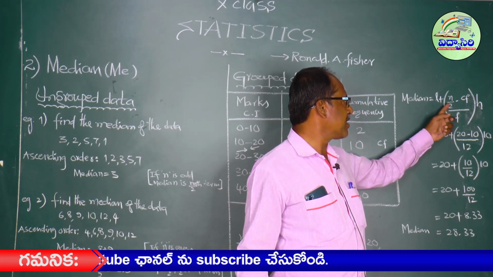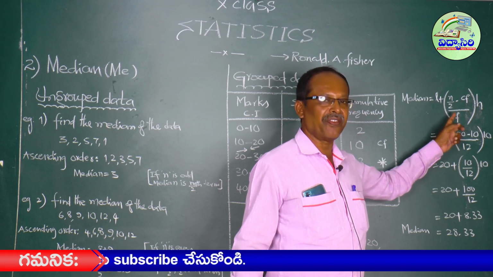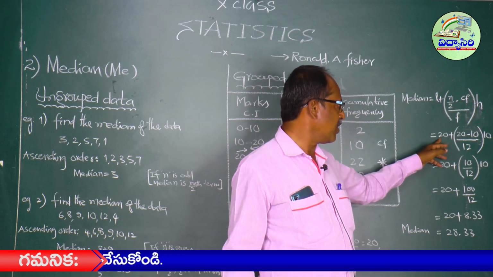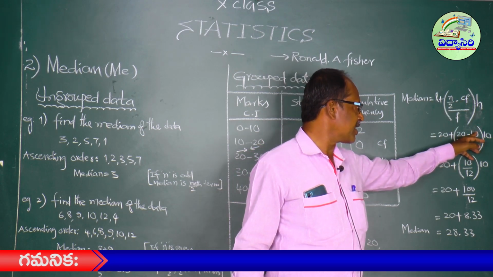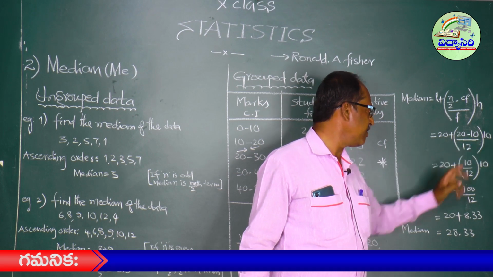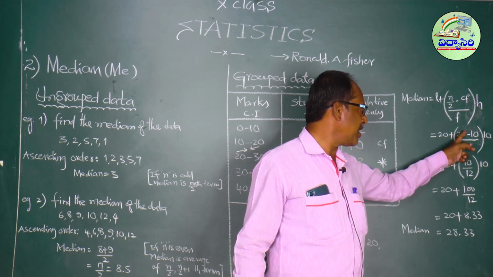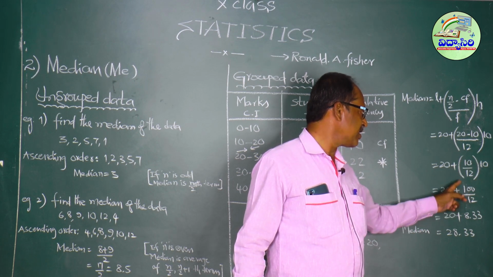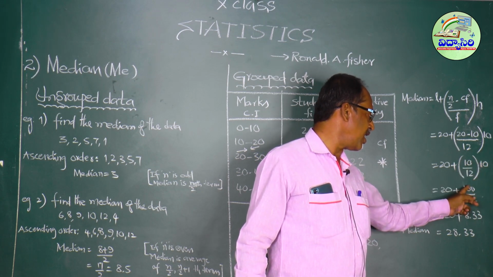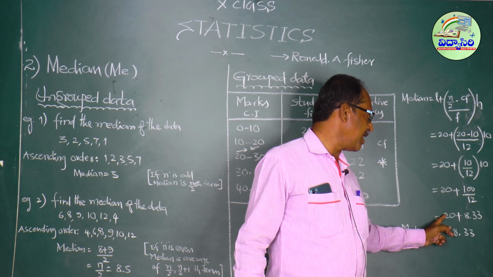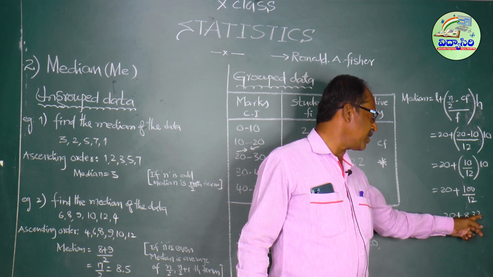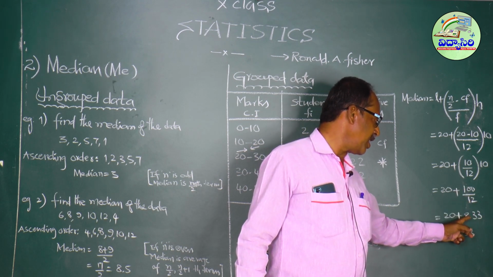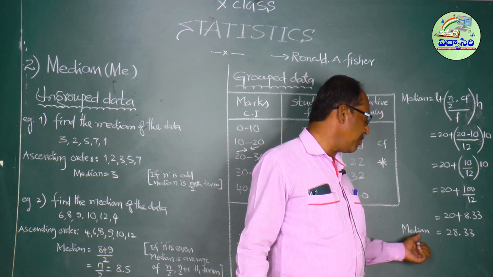Median equals L plus n by 2 minus CF by F into H. So 20 plus 20 minus 10 by 12 into 10. 20 plus 10 by 12 into 10, 20 plus 100 by 12. So 20 plus 8.33. 100 by 12 means 8.33. Totally median equals